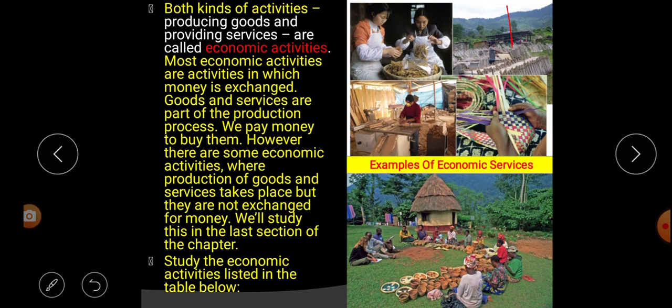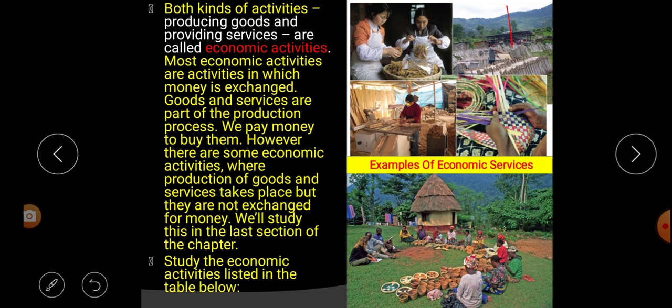Even then we don't exchange them for money. We will study this in the last section of the chapter. That means in this chapter's last section we will study those things which, though they take a production process and service process, even then we don't exchange them for money. That one we will study in the last section of this chapter.